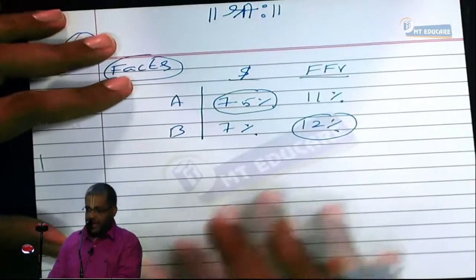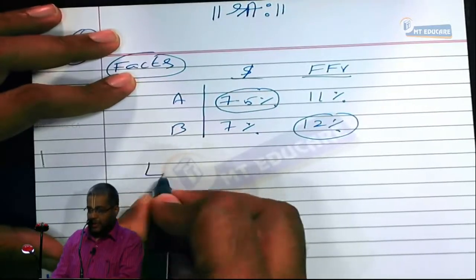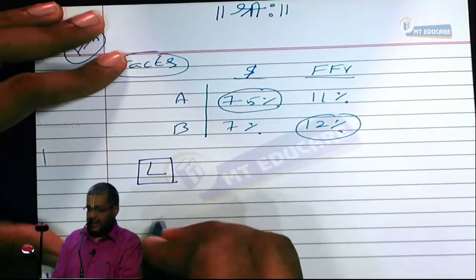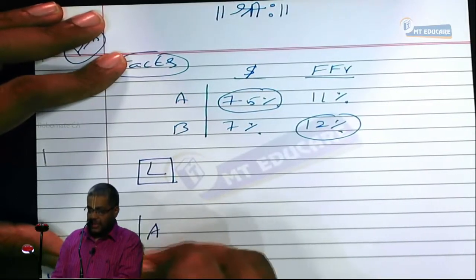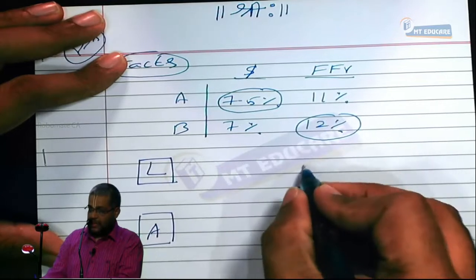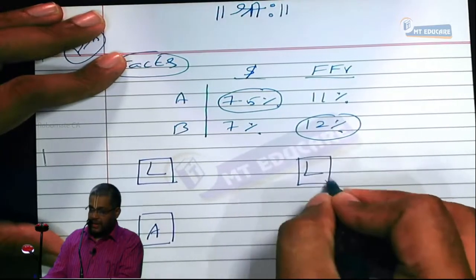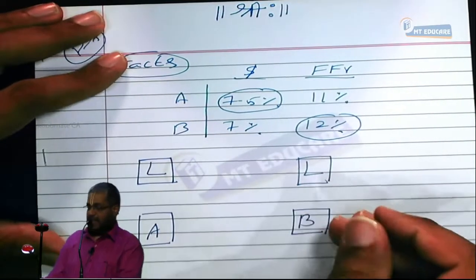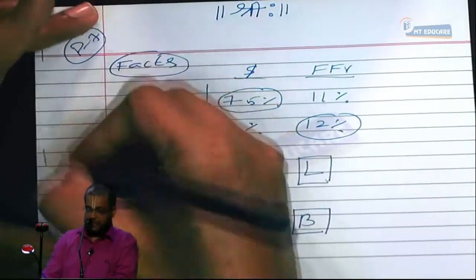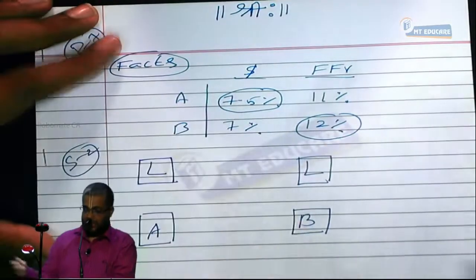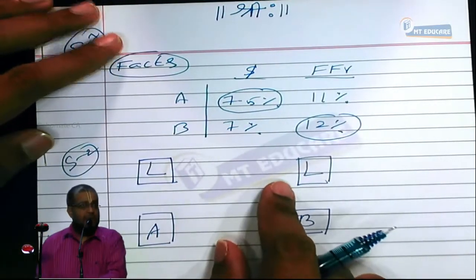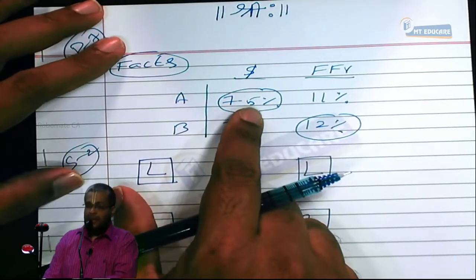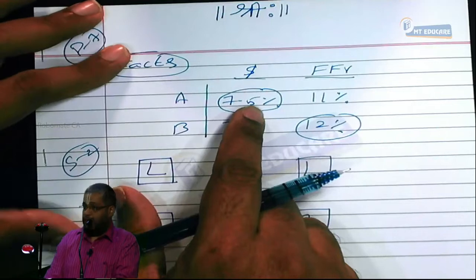Now, can we start drawing the diagram together? We have the following parties. First, write lender. L stands for lender. Then we have A, then we have lender, then we have B. Lender A and lender B. A wants to borrow in dollars but borrows in French franc.